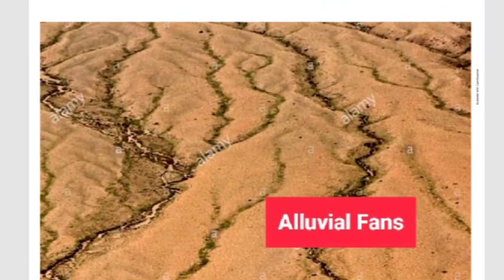It is formed by the deposits of the river Brahmaputra and covers an area of about 56,275 square kilometer. It creates alluvial fans and marshy tracts.